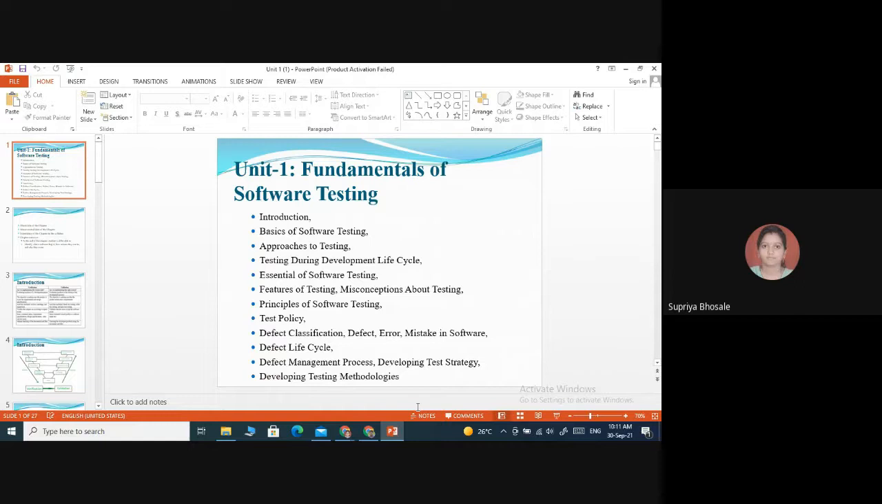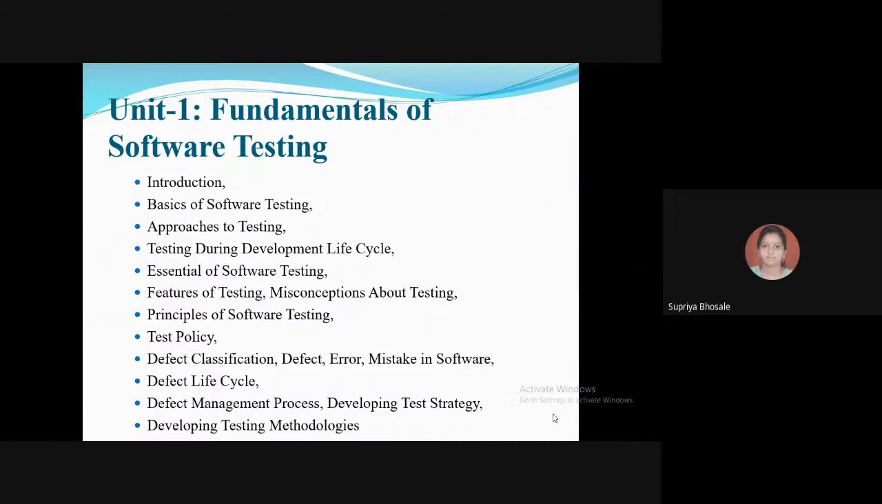Okay. Anyways, we have started with our first unit, fundamentals of software testing, last time. So just in 5 minutes, we will brief about whatever contents we have seen in the last lecture. These are the bits of our first unit.